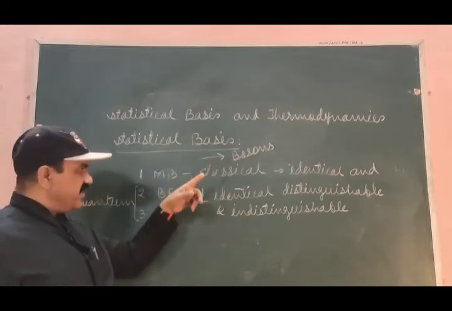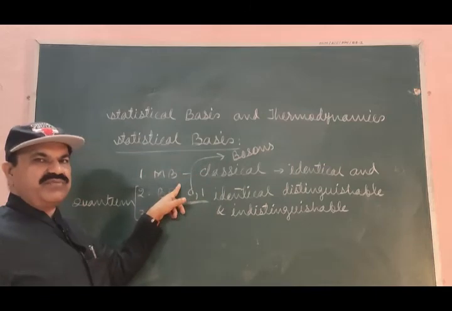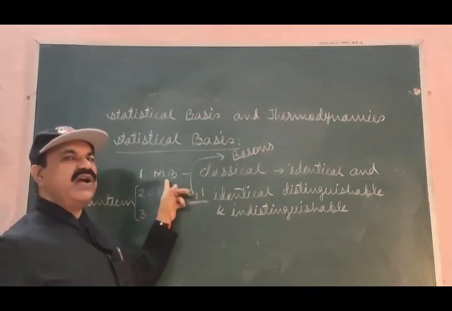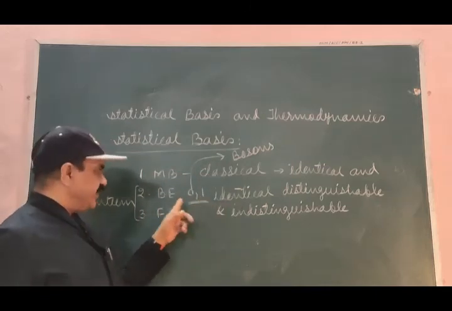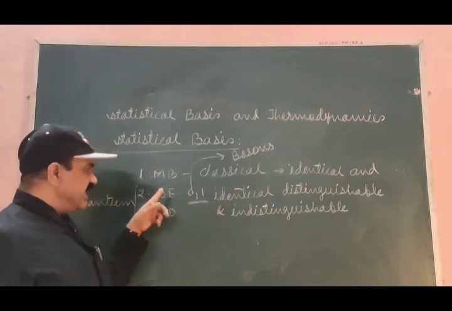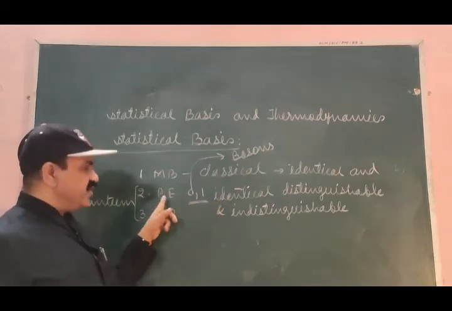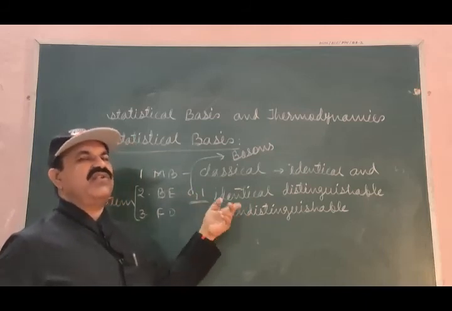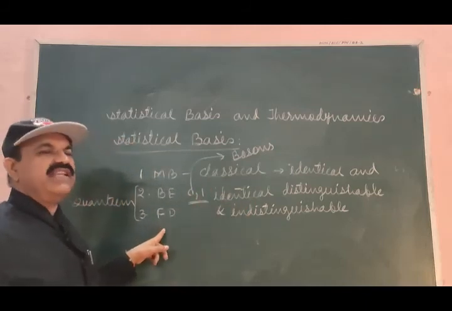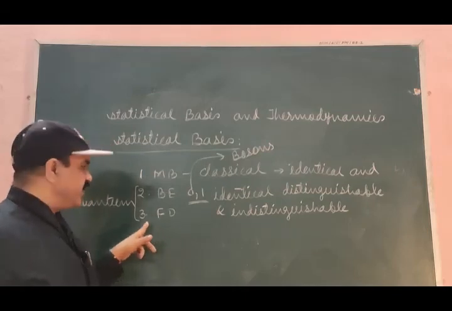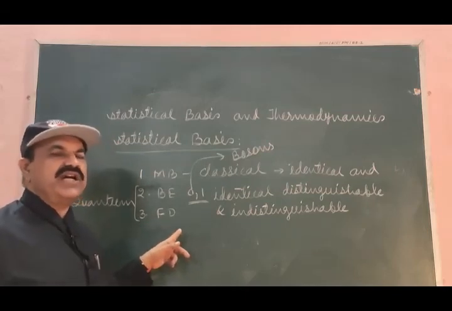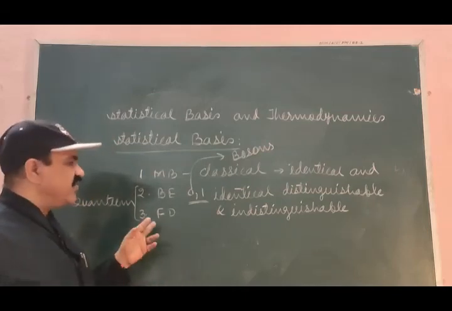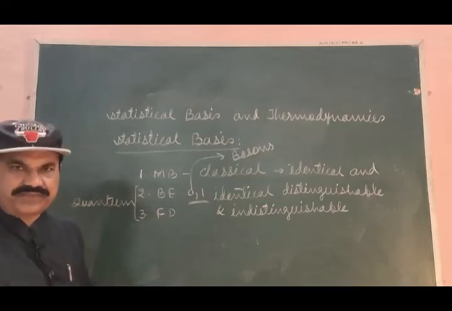This statistics in the honor of Maxwell-Boltzmann is known as Maxwell-Boltzmann statistics. This statistics in the honor of Bose and Einstein is known as Bose-Einstein quantum statistics, and in the honor of Fermi and Dirac, this statistics is known as Fermi-Dirac quantum statistics.